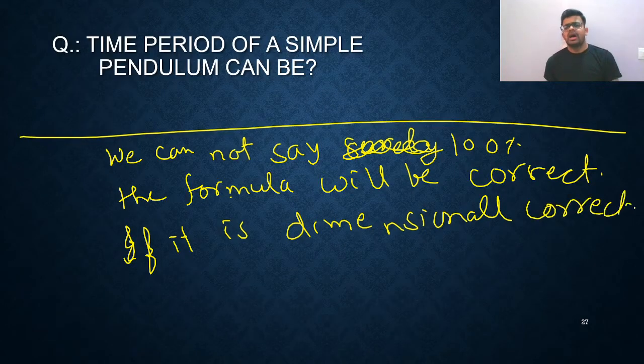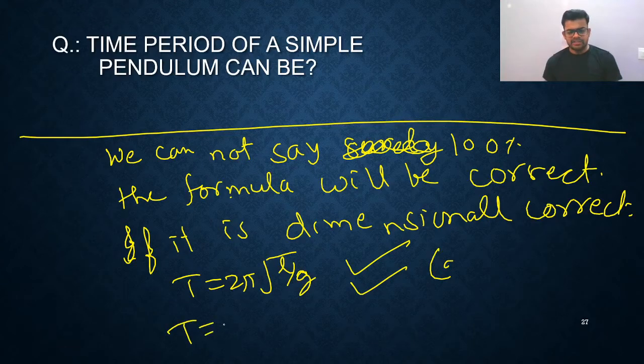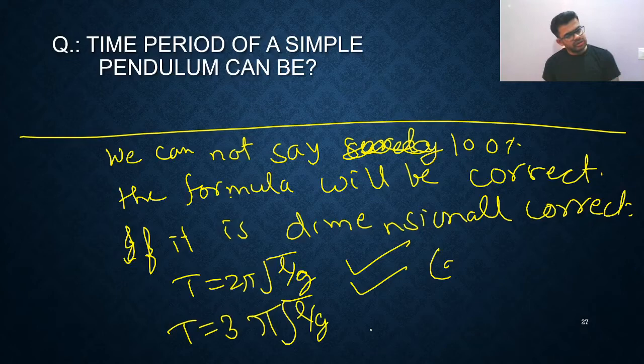How? You know one thing, T is equals to 2 pi root of L by G is given. Now we have checked it is dimensionally correct. But if you write like this, T is equals to 3 pi root L by G, actually this formula is not correct, but it is dimensionally correct. The first formula is dimensionally correct and physically also correct. But the second is dimensionally correct, but physically it is incorrect.